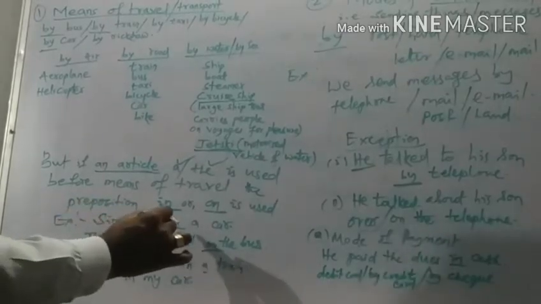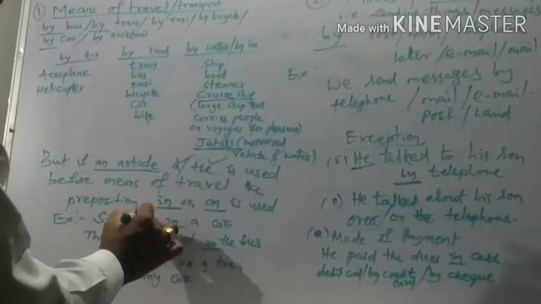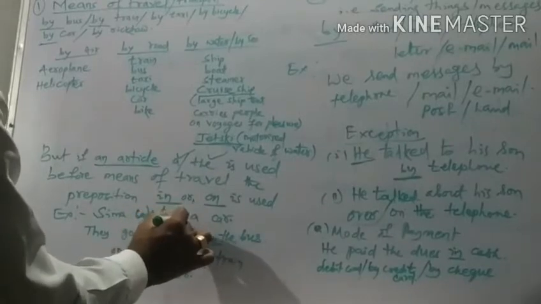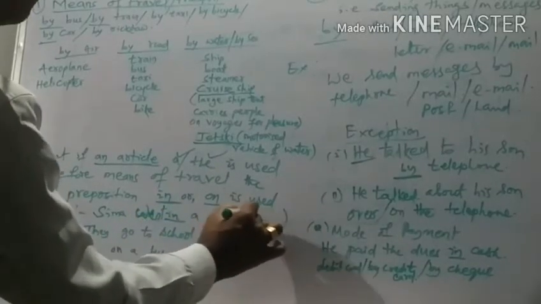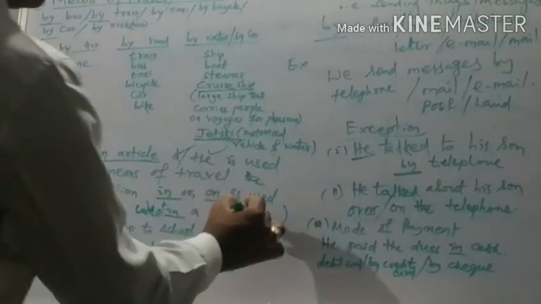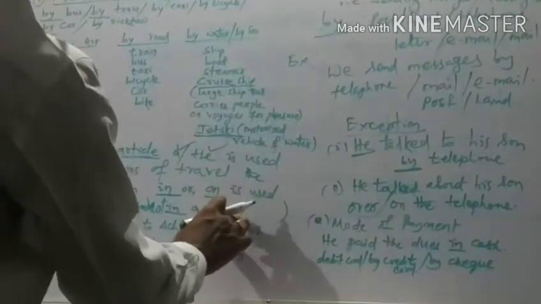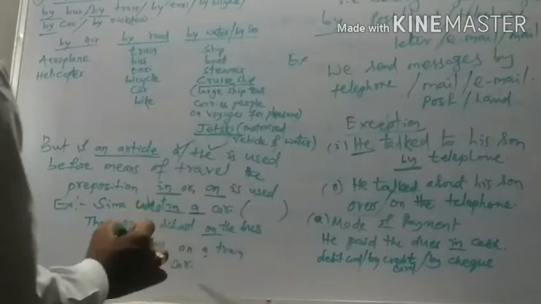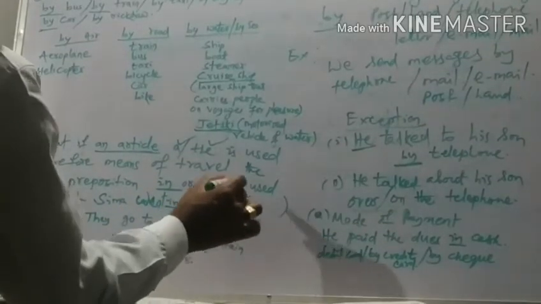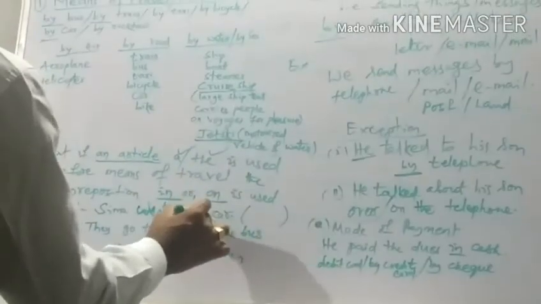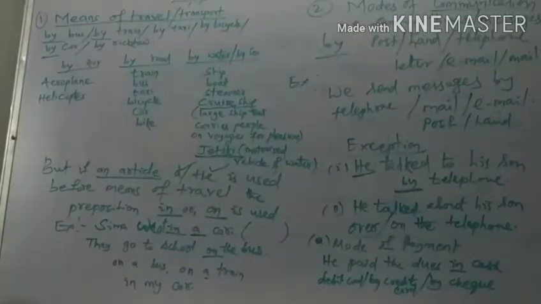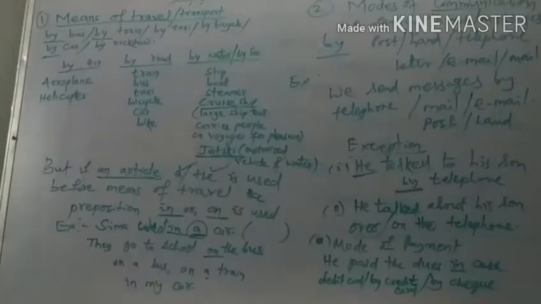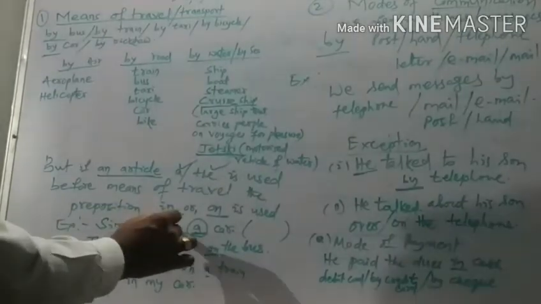Here, for example, we have already given an example. Seema went in a car. Seema went in a car. That means it is owned by herself. If a car is owned by herself or himself, then in that case we have to use in. Or if an article is used before any vehicle, if it is owned personally, or by himself or somebody else, in that case we have to use in.